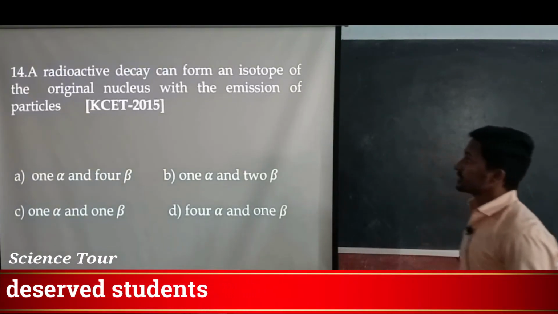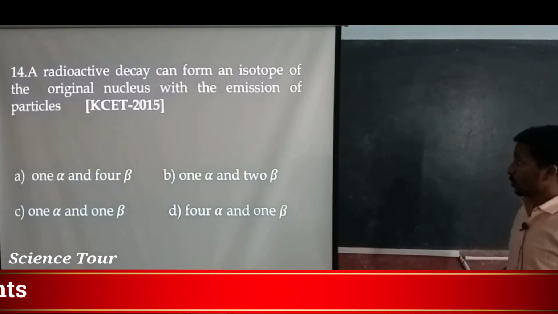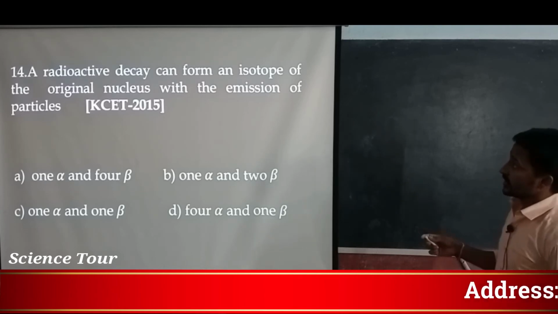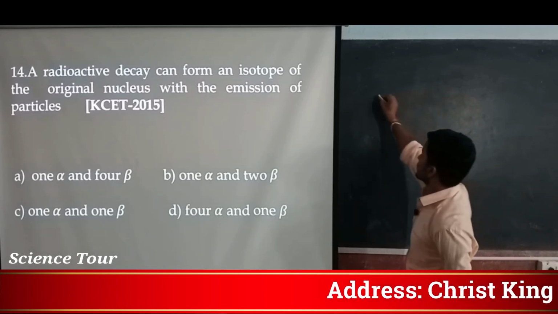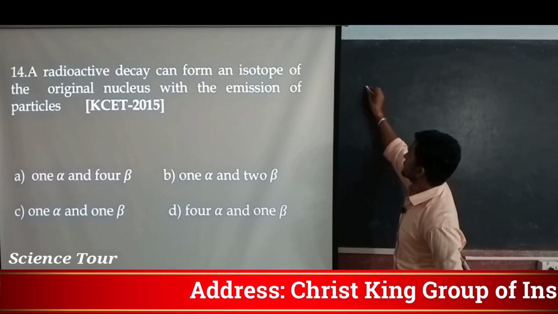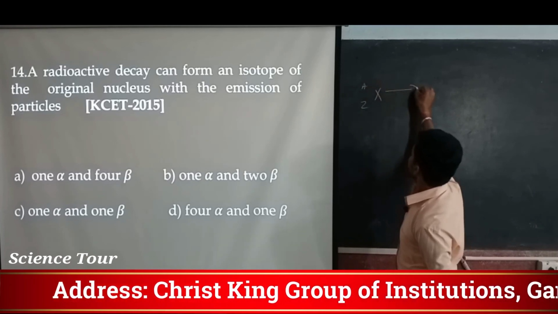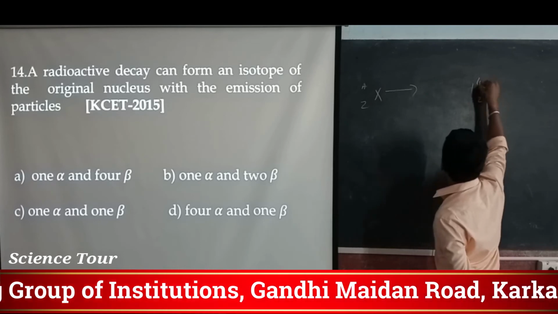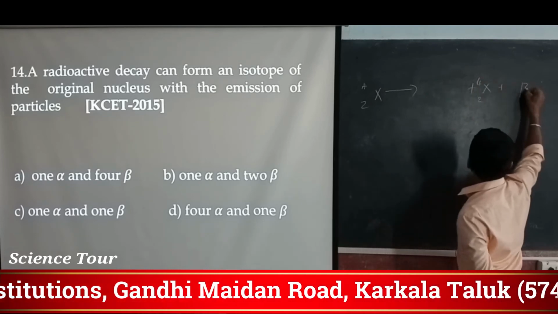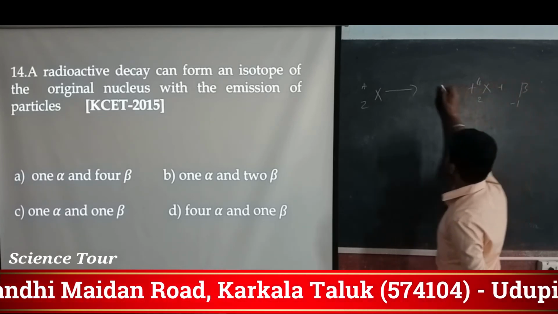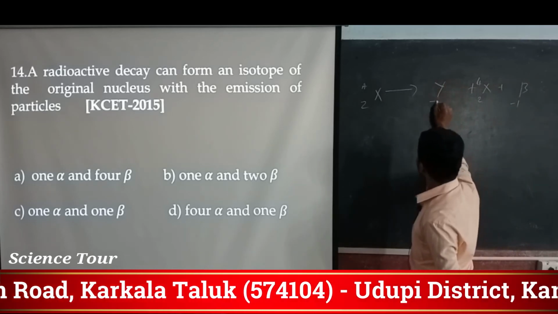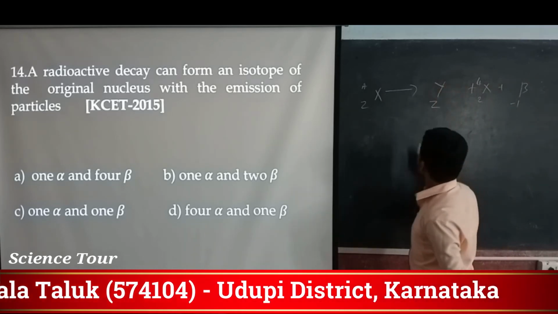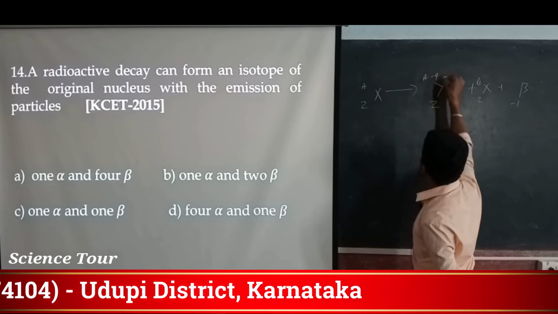A radioactive decay can form an isotope of the original nucleus with the emission of a particle. So the original nucleus Z and A has to emit an alpha particle and a beta particle to form an isotope.